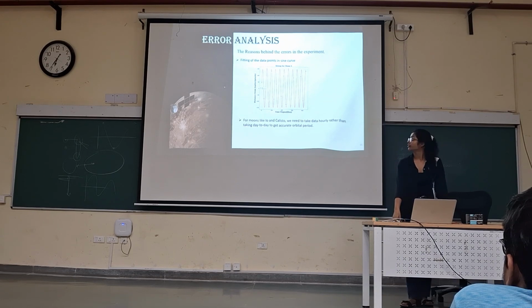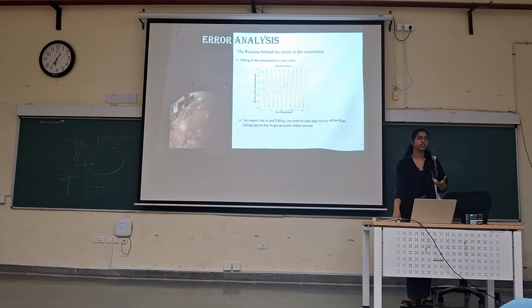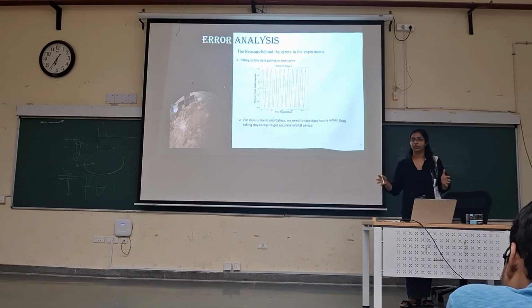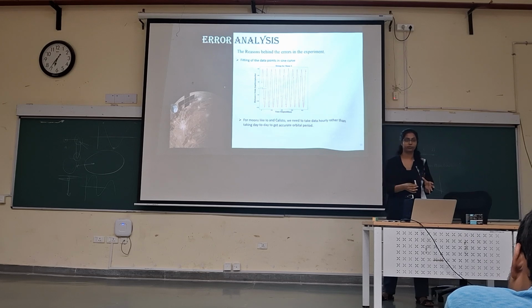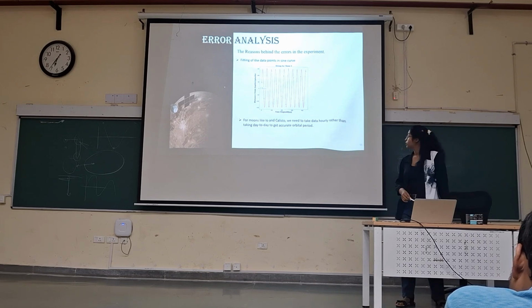The fourth might be Io and taking data. We took data every day, but for Io and the telescope, taking data hourly would be much better as the time period of Io is very small. Within 1.7 days, it's completing its one orbit. So one thing which we missed was taking hourly data, which would have given a more accurate time period.